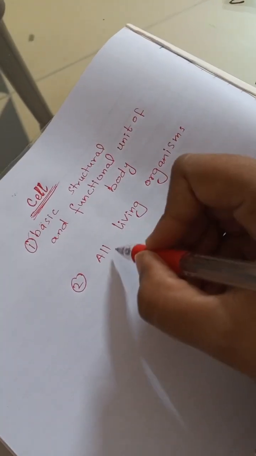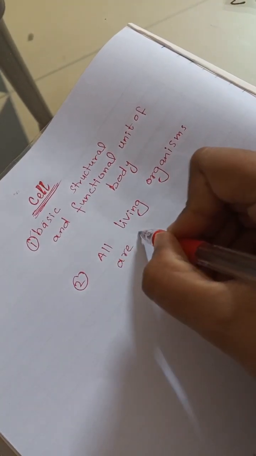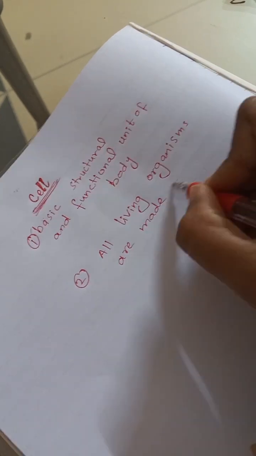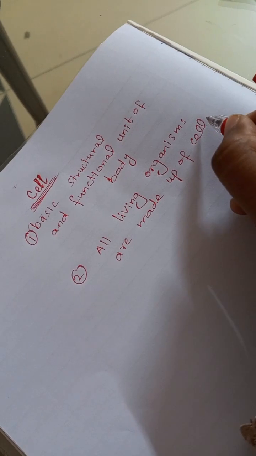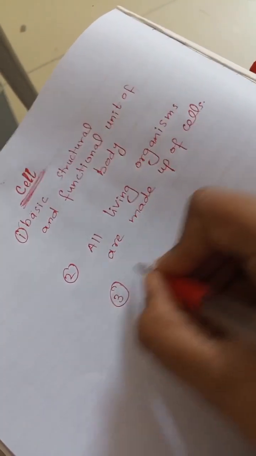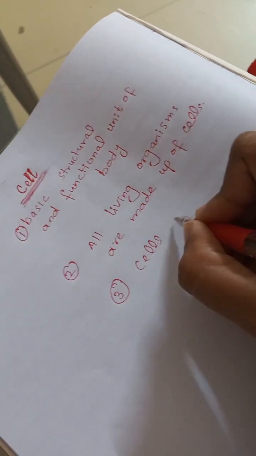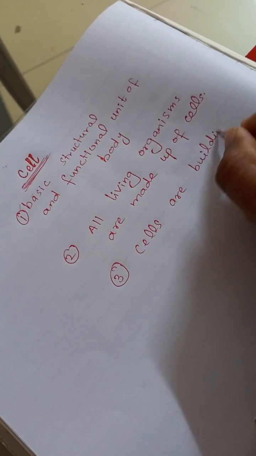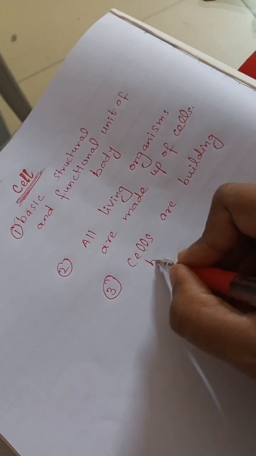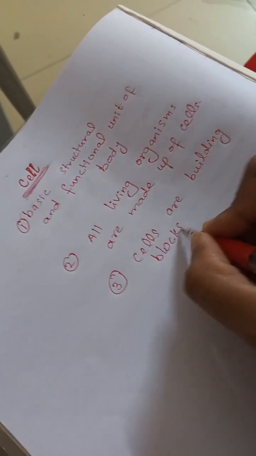Cell is the basic structural and functional unit of the body. All living organisms are made up of cells, whether it's plant, animal, bacteria, fungi, or virus, all are made up of cells. Number three, cells are the basic building blocks of the body.